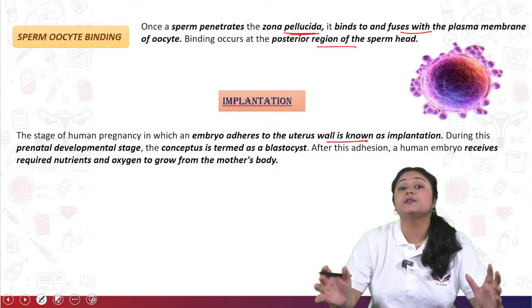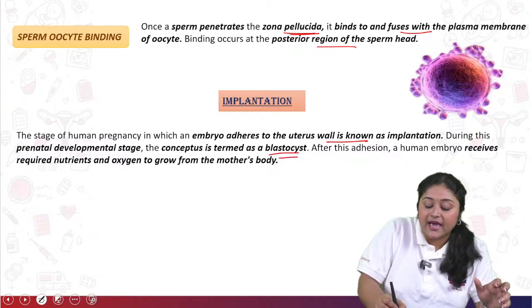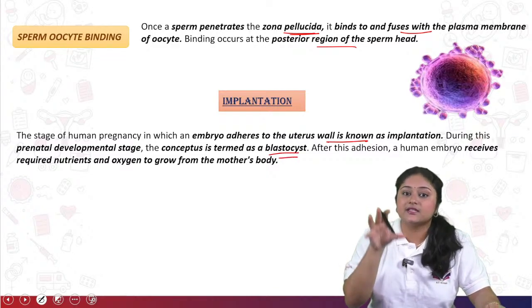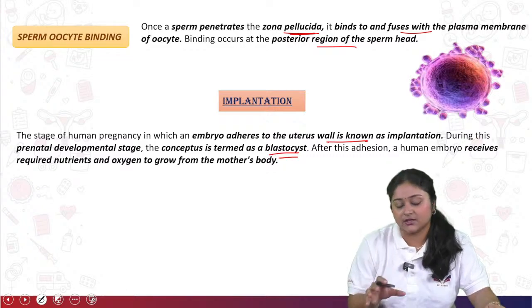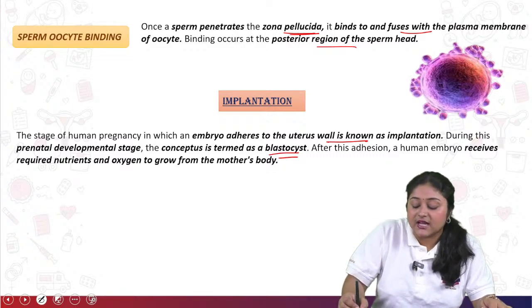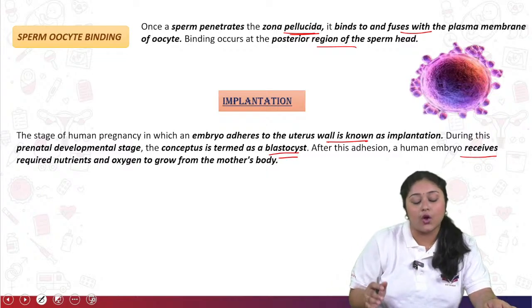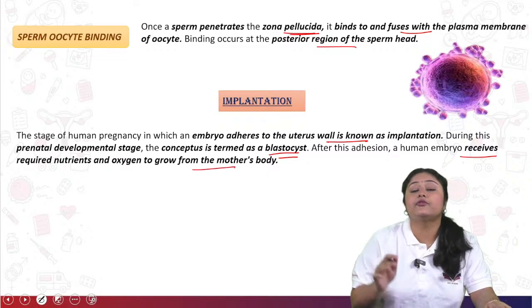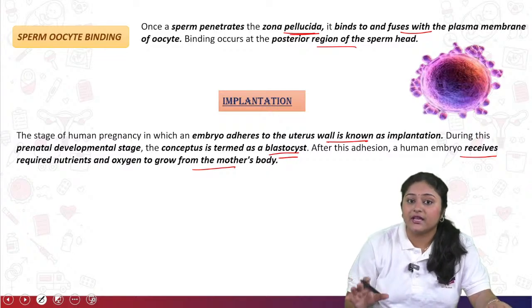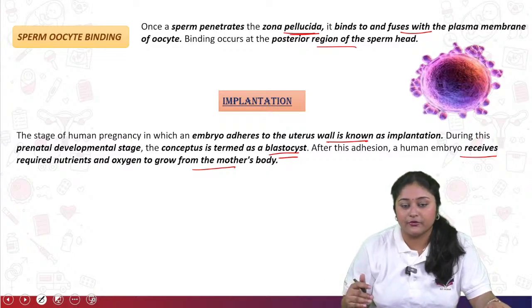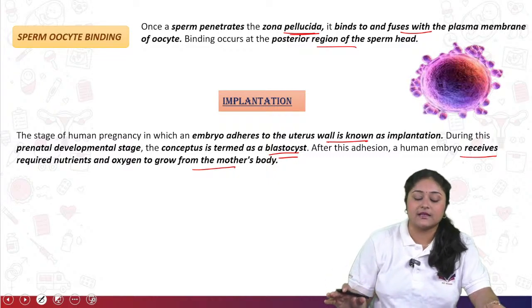During this prenatal developmental stage, the conceptus is termed a blastocyst. At that period, the zygote, the cell-fused form of the fetus, is known as a blastocyst. This blastocyst, or human embryo, starts to receive the required nutrition and oxygen for growing from the mother's body. All the healthy requirements needed for the growth of that particular fetus, they start to take from the mother's circulatory system as well as the mother's body.